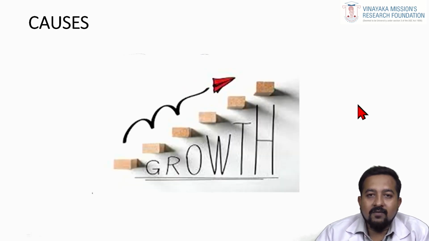Then coming to the second, which is the most important, is growth. Continued growth in class 2 and class 3 patients after the correction is the main reason for your relapse. So continued growth should be identified and given concern while treating the patients. For example, in a class 3 post-retention, you can use a chin cup to control the further forward growth of the mandible. Likewise, growth also should be considered during your retention.